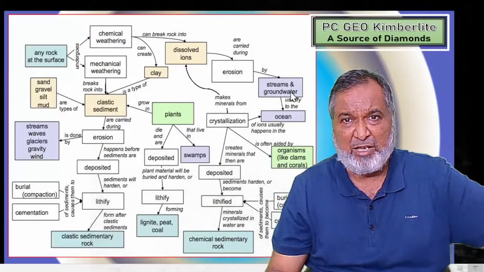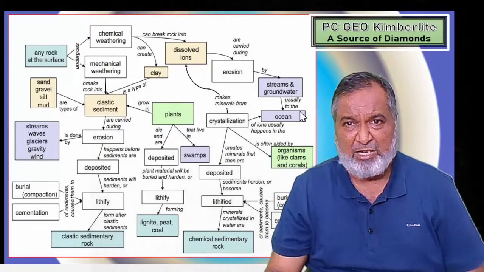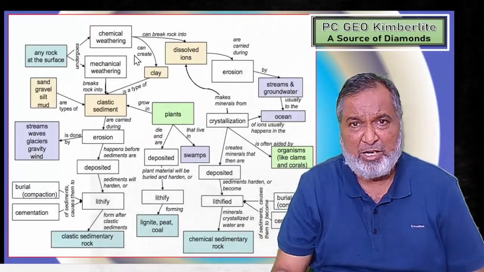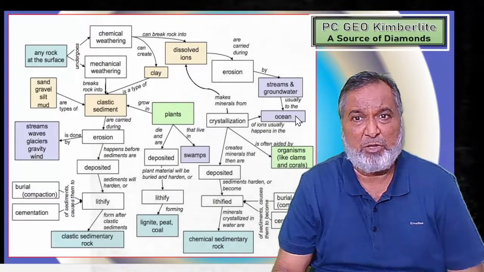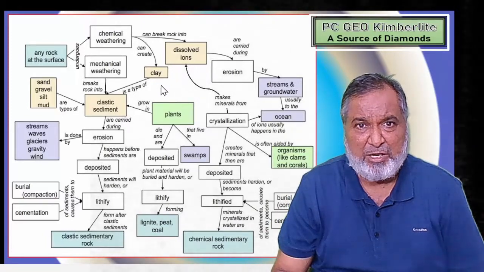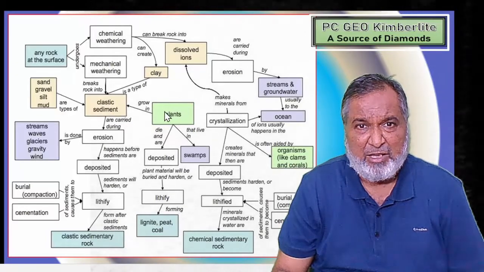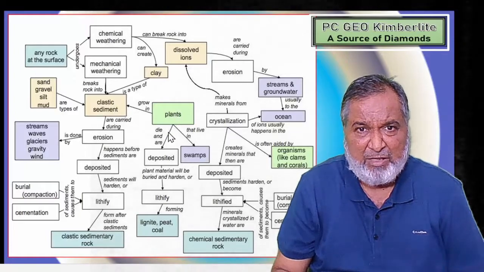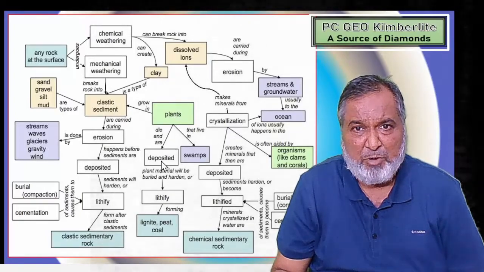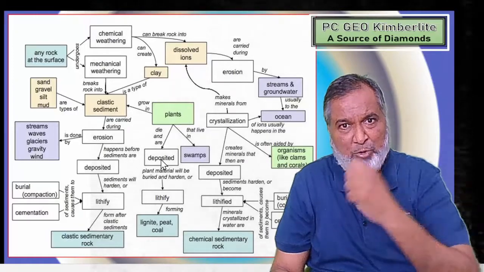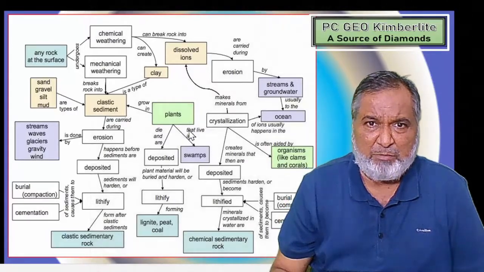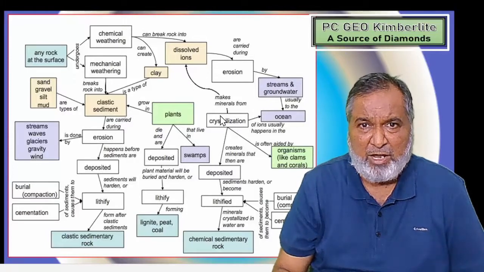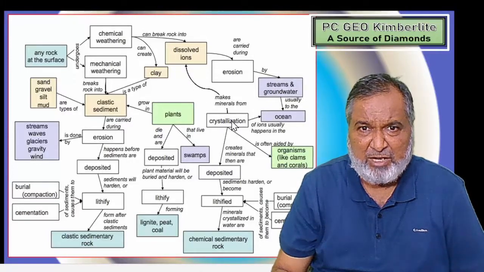Then after the erosion, again the stream and groundwater will carry that material to the ocean. Whatever material is dumped will be transported, and ultimately it will be dumped into the ocean part. Come to this particular part where we have the clastic. In that clastic sediment, plants will grow and be deposited, and whatever sediment is broken will be held properly, or swamps may take place, or the dissolved iron crystallizes from the ocean. That is the crystallization process.